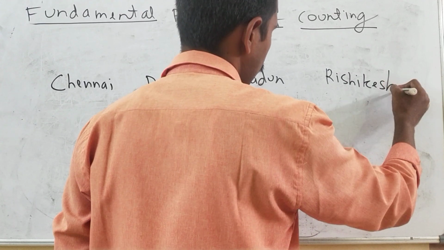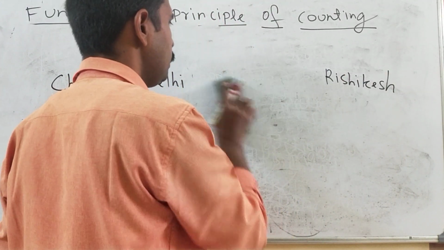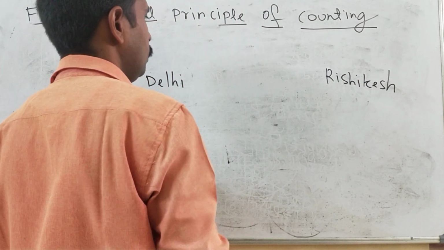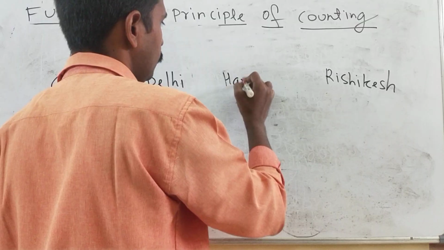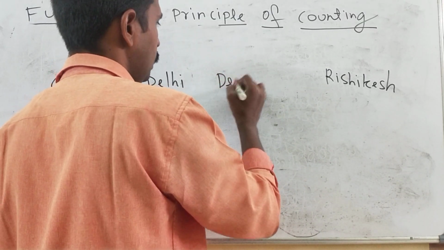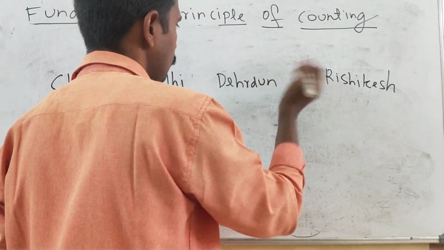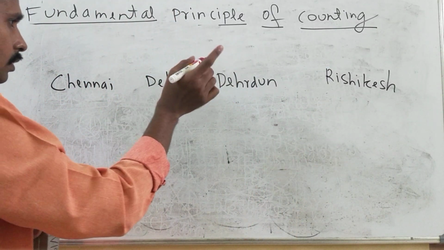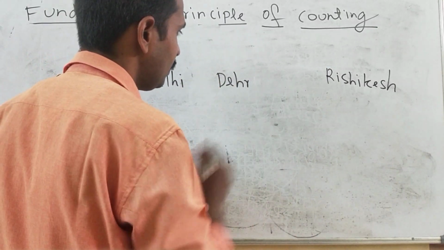Or here you can change it to Haridwar, and go to Rishikesh. Let us write Dehradun only, not Haridwar. Now the spelling is wrong, Dehradun.